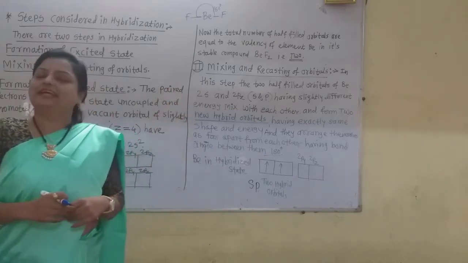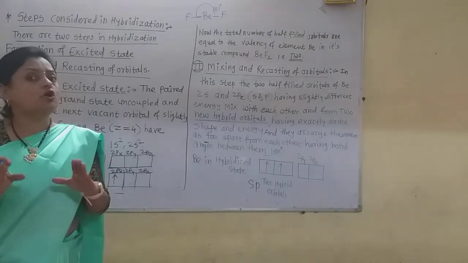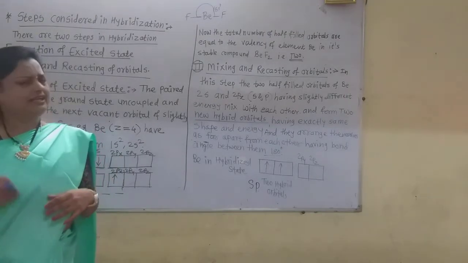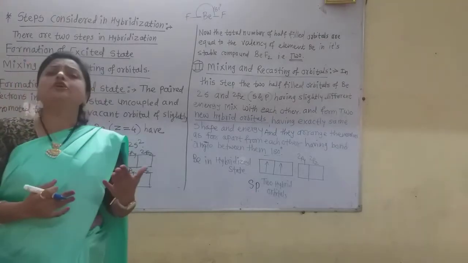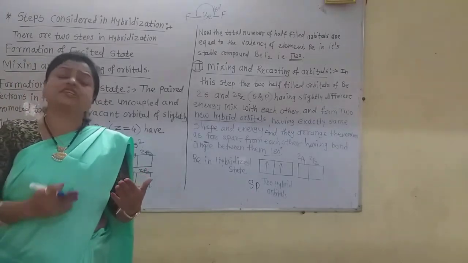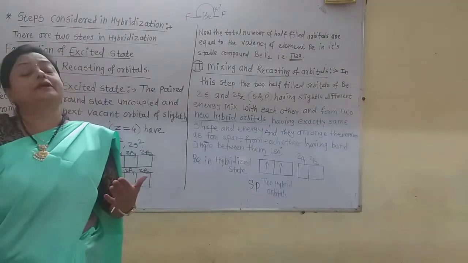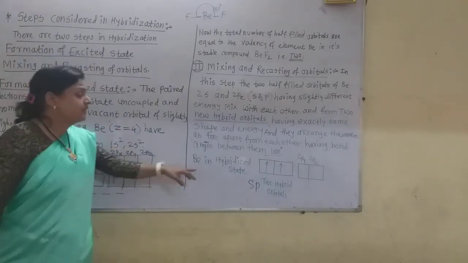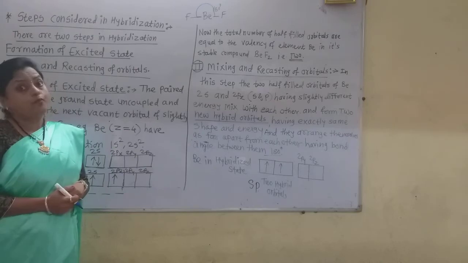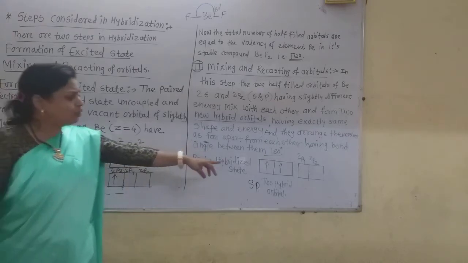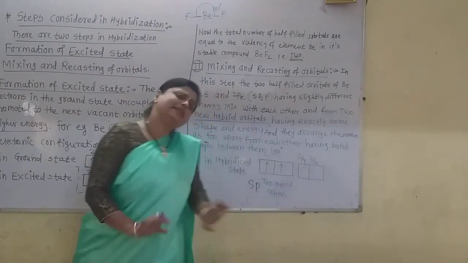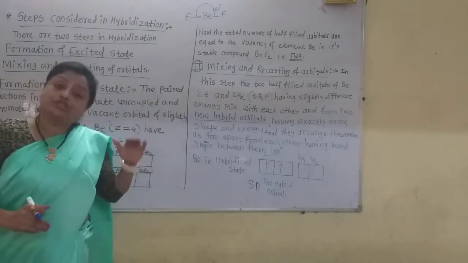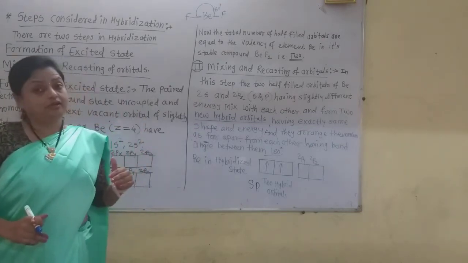This is chemical orbital hybridization. In this hybridization, exactly the same number of hybrid orbitals are formed as the orbitals taking part, not more or less. These two hybrid orbitals are formed, and the atomic orbitals 2py and 2pz remain as they are, as empty orbitals. Now these are the two steps in hybridization.